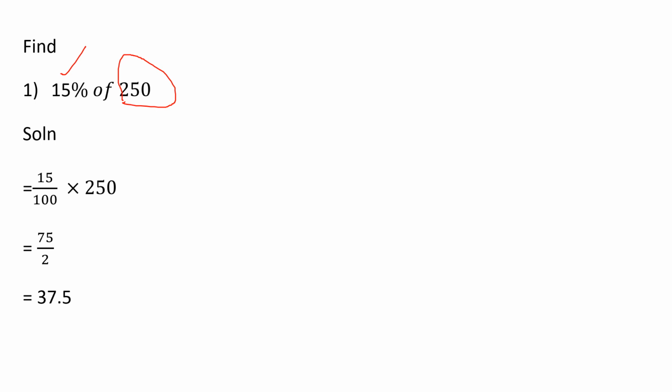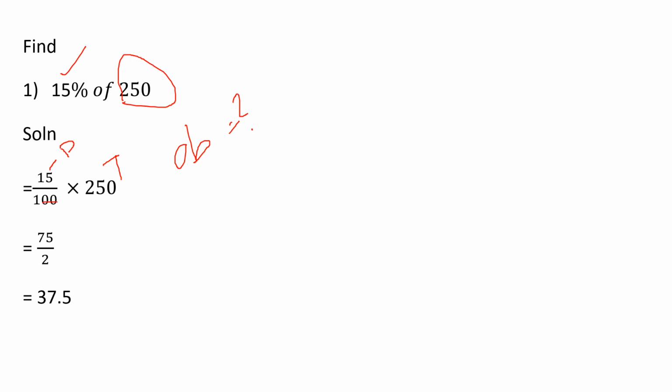So 15 percentage means 15 by 100 into the total value. This is the total value and this is the percentage. Now we want to find the obtained value. The obtained value you want to find out. So 15 percentage of 250 is 15 by 100 into 250.